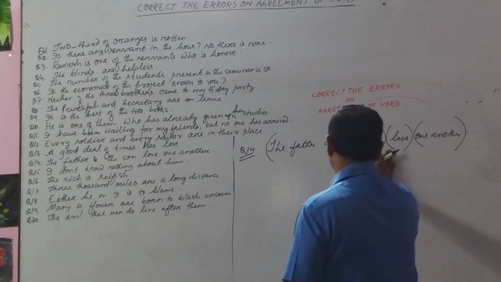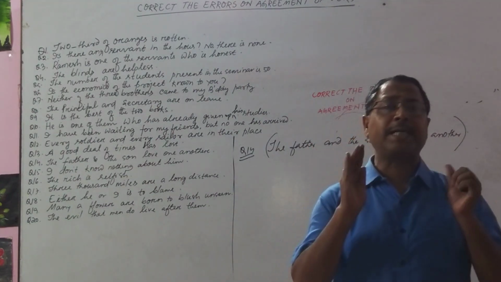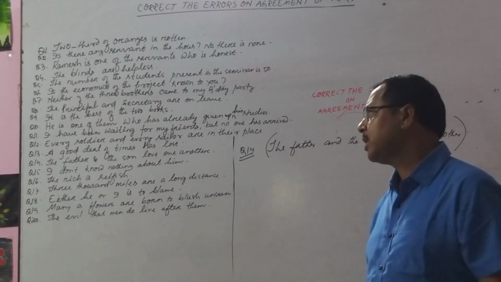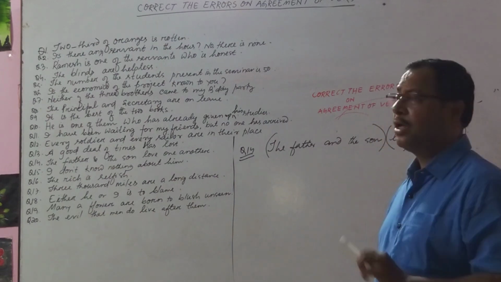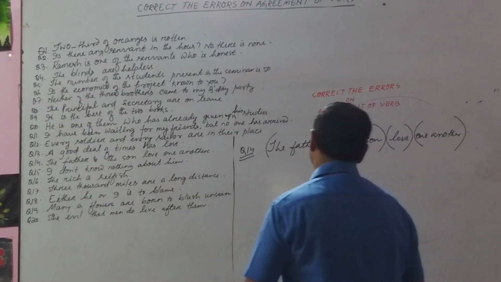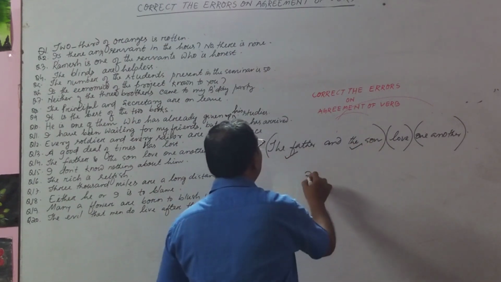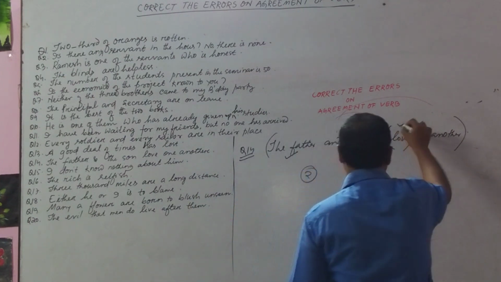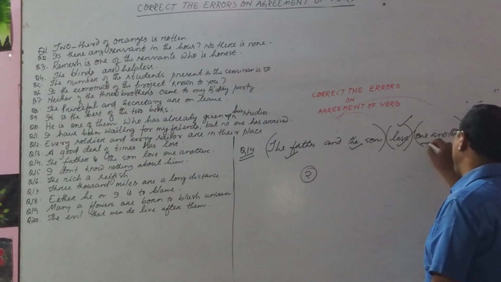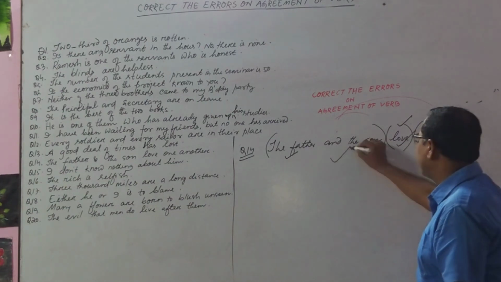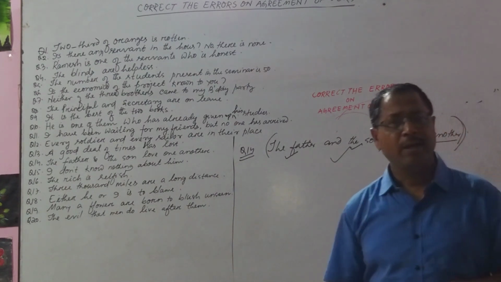And we have already gone through rule number 1: when two singular nouns are joined by "and", the verb is always plural. Here the father is one person, the son is one person, automatically two, and two means the verb is plural, and it is correct. So the verb is correct; perhaps the mistake is here. Okay, let us verify.